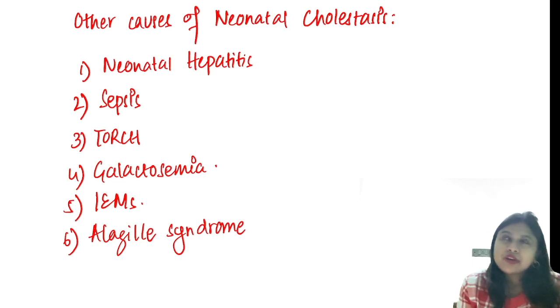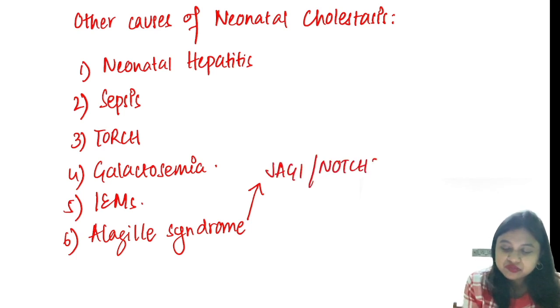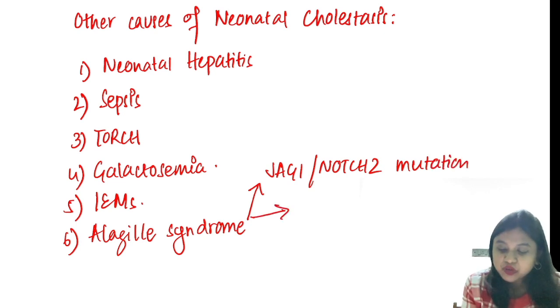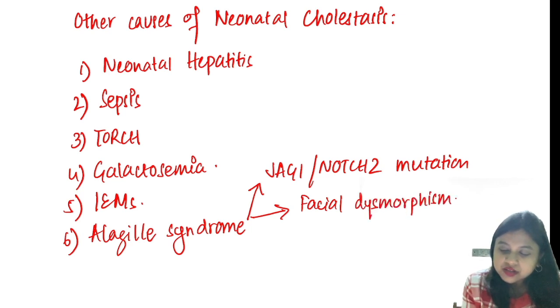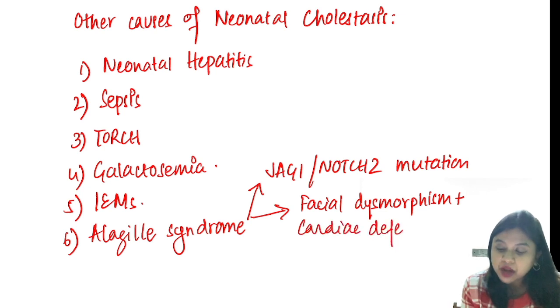In Alagille syndrome, you are going to have a typical facies, a cardiac defect, that is branch pulmonary stenosis, neonatal cholestasis, vertebral defect, and eye defect. Okay, so this is a JAG1 or NOTCH2 mutation. You're going to get facial dysmorphism plus cardiac defect, and the cardiac defect, as I already told you, is branch pulmonary stenosis.